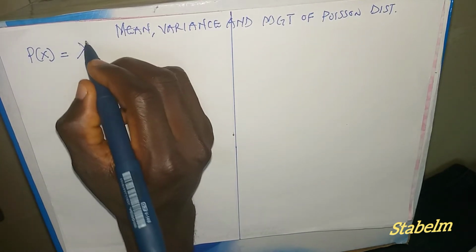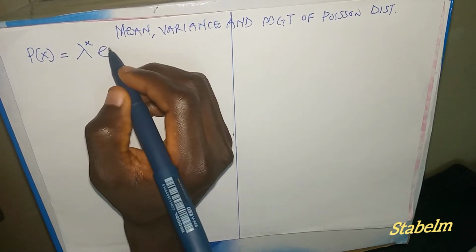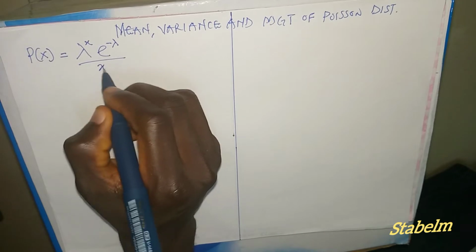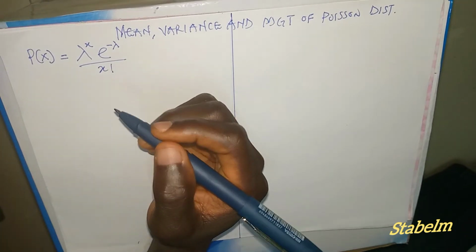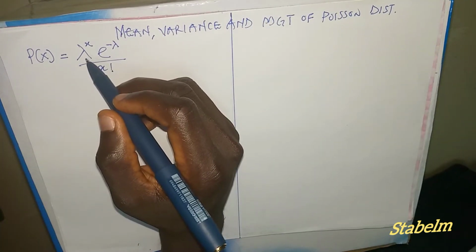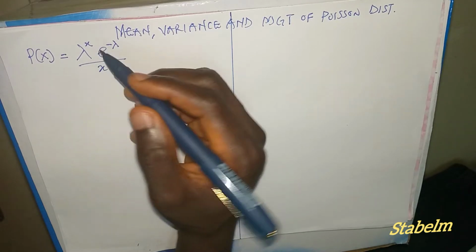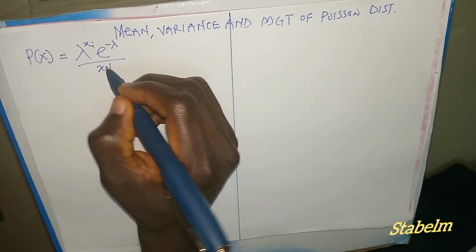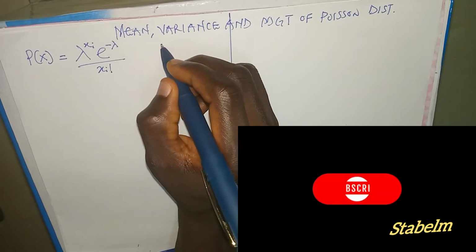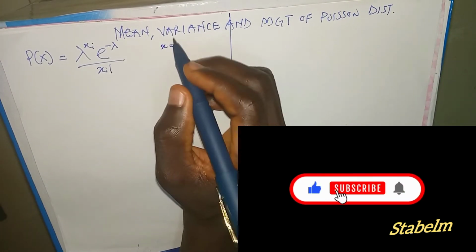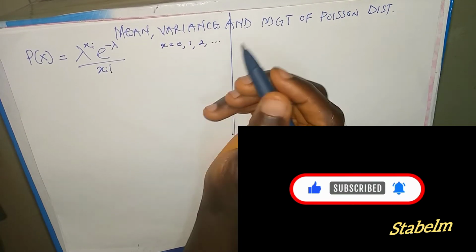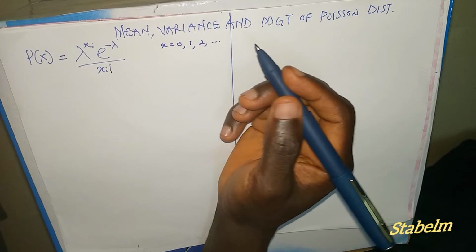lambda raised to power x, exponential raised to power minus lambda, divided by x factorial, whereby lambda is a parameter and x is a series of random variables. We can say x subscript i. Now here, our x runs from 0, 1, 2, to positive infinity.